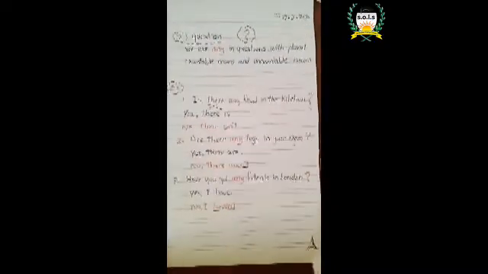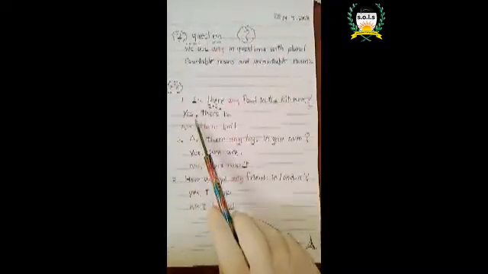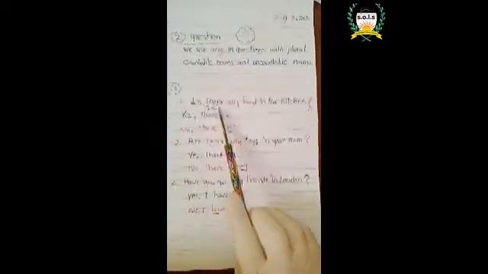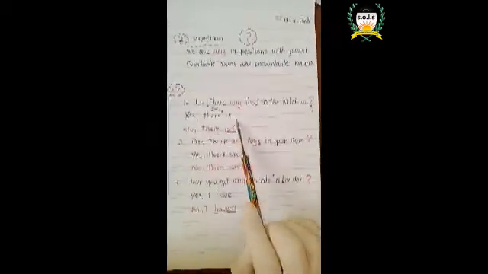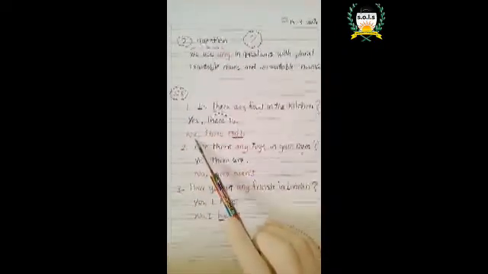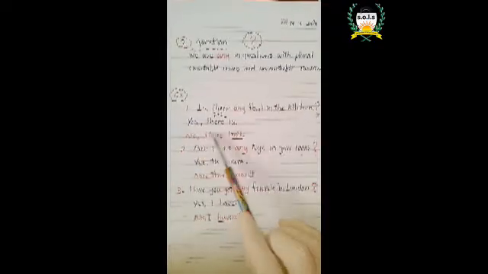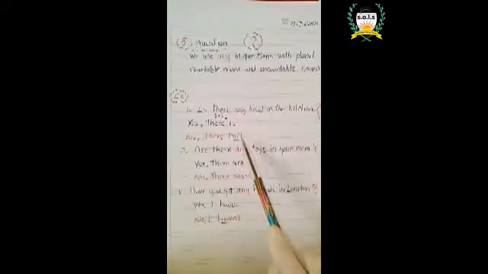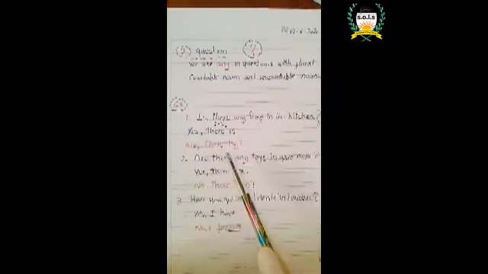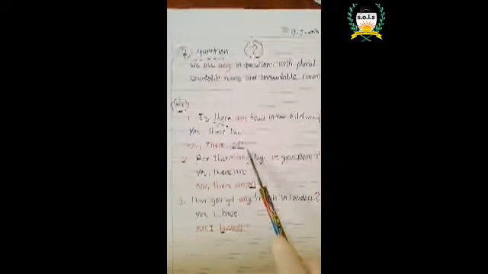Like number 1, is there any food in the kitchen? If the answer is yes, use the magic scissor. We said yes, comma, magic scissor, full stop. Excellent. So yes, there is. If the answer is no, we said what? No, comma, magic scissor, not, full stop. So no, there isn't.